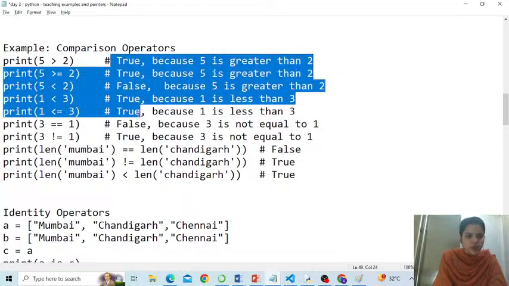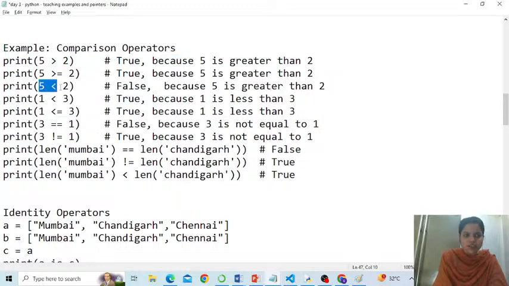Don't look at the answer I've written here, just keep answering on your own. Is 5 less than 2? No, it is false. Is 1 less than 3? Yes, it is true. Is 1 less than or equal to 3? It's not equal to, but it is still less than 3.